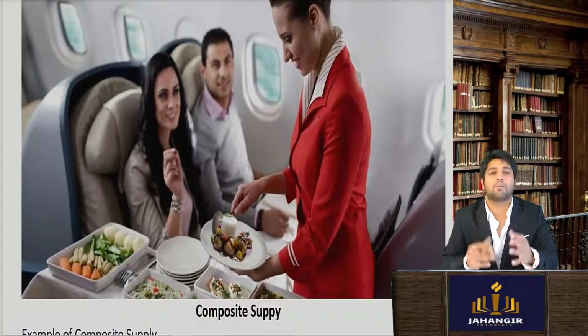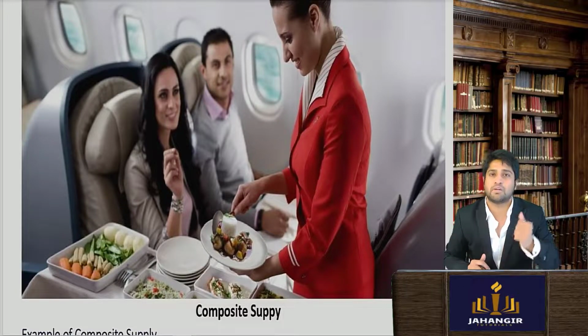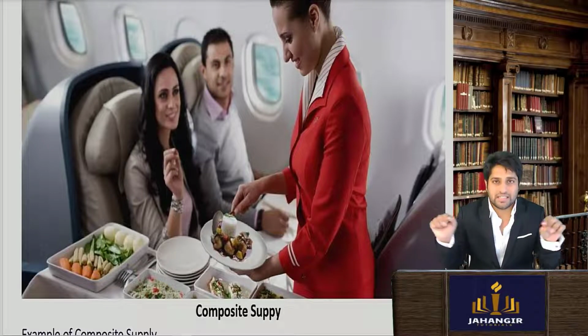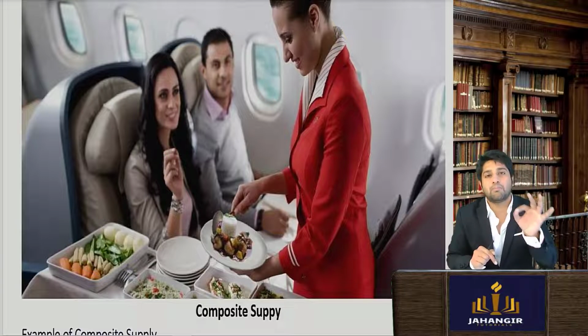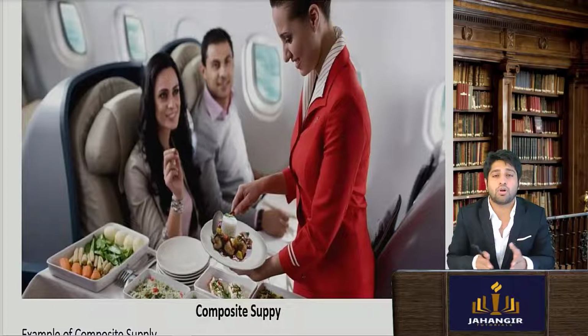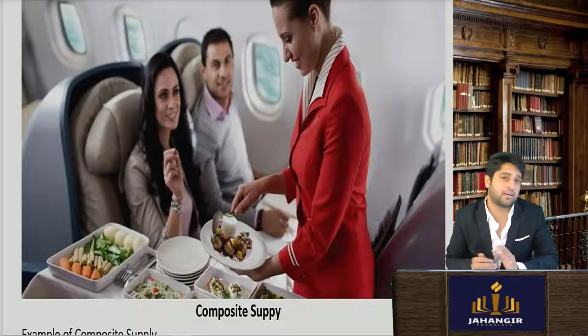Let's say if you are booking a flight ticket, you get not only travel services but you also get a meal, that is food, and you also get travel insurance. So as a part of a single transaction, you're getting more than one goods and services. Now we know that all goods and services have a different rate. So the question comes up, which rate is to be taken?